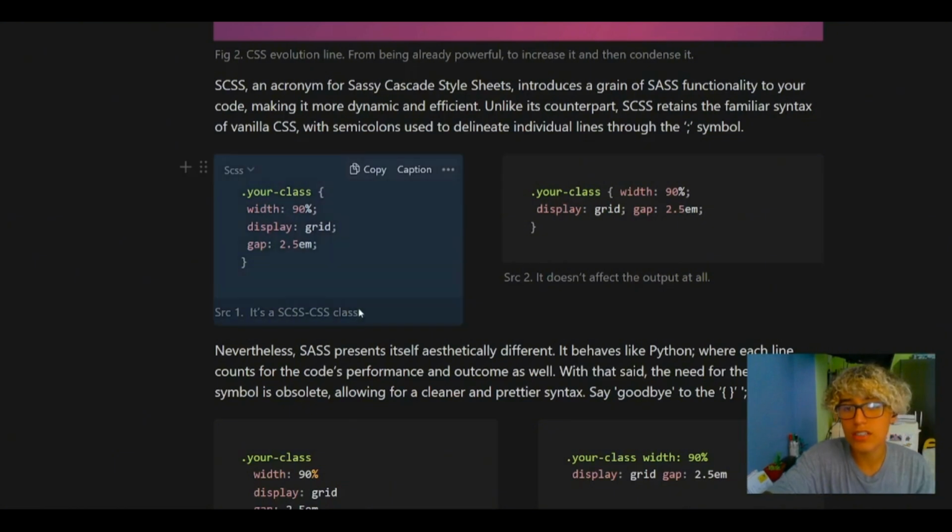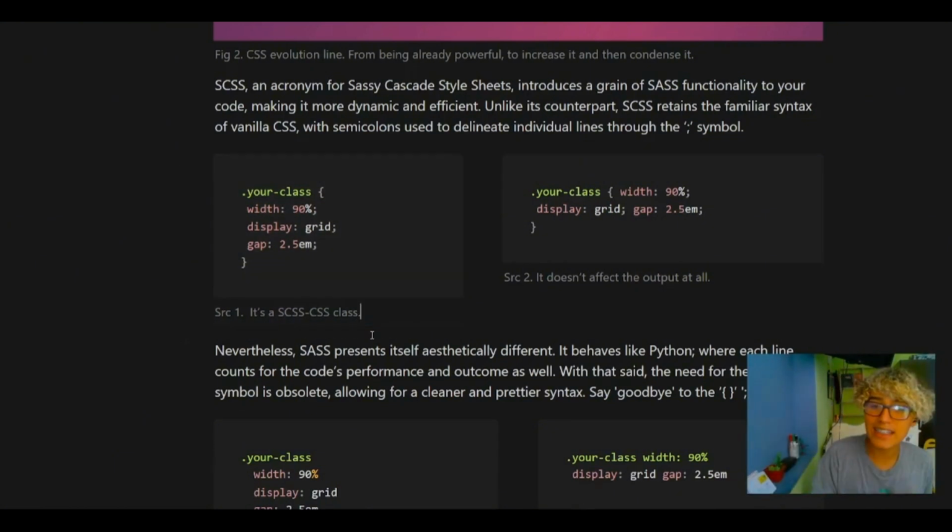As you can see on this first source, this is an SCSS and CSS class because it's exactly the same thing, and it doesn't matter how we write it, okay, just respecting some rules like the semicolon symbol, we get the same result for this case. We have a class with a width of 90%, display grid, and gap 2.5.